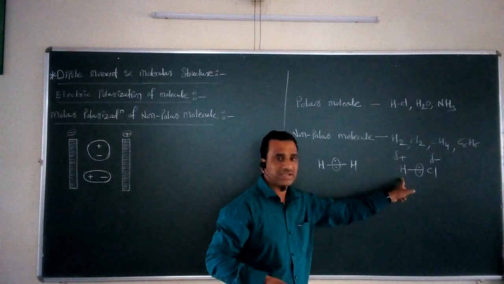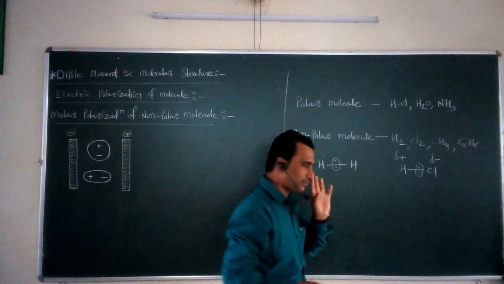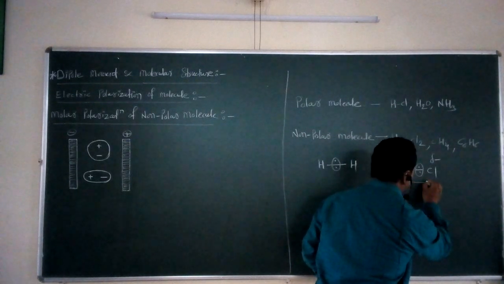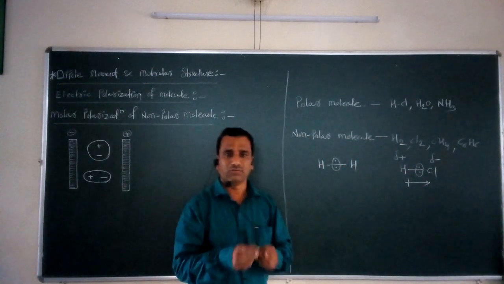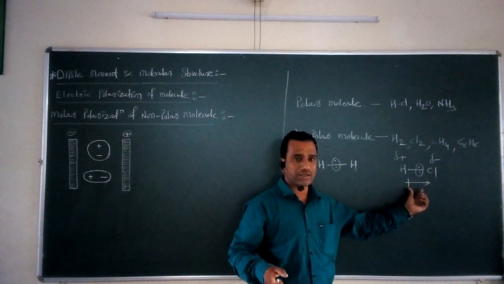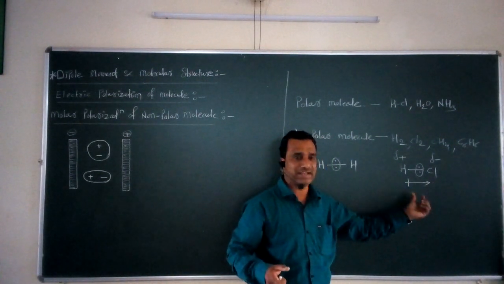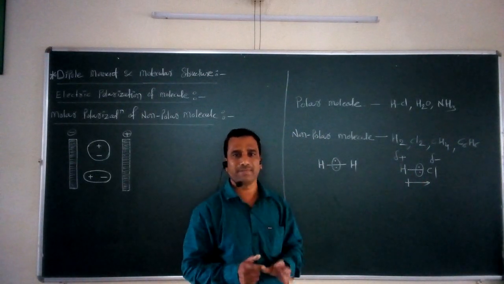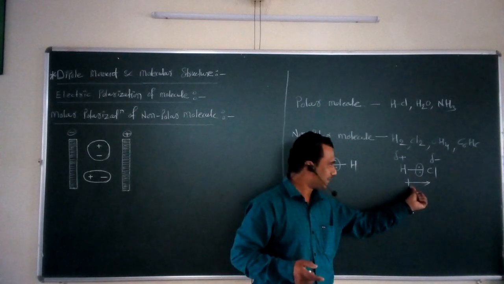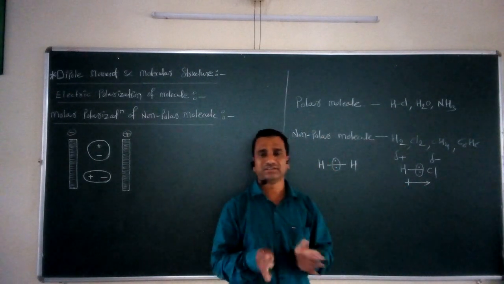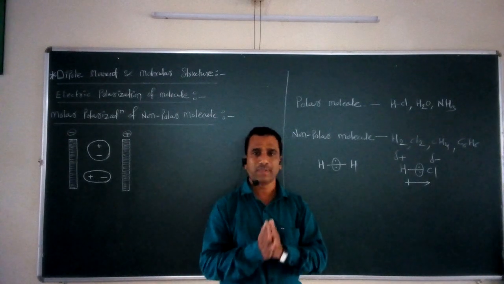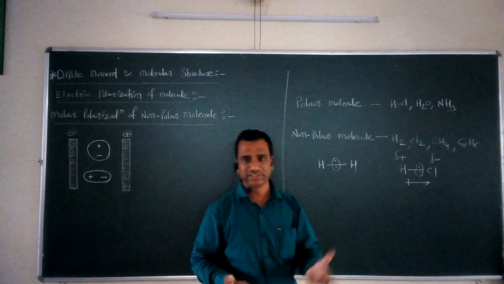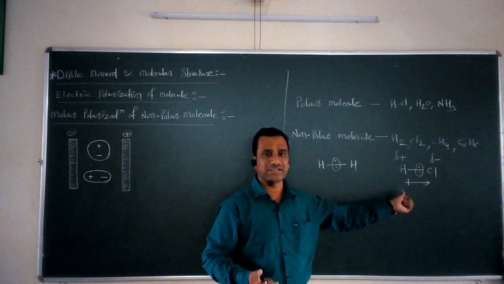In this case, the electronegativity of chlorine is more, that's why we can write this bond like this: one arrow, the head of this arrow pointed towards the chlorine. That shows these electrons get shifted towards the more electronegative atom, towards the chlorine. So this type of symbol is used for showing this electrical distribution. Whenever such a moment is present in a particular bond of a molecule, this moment is called the bond moment.